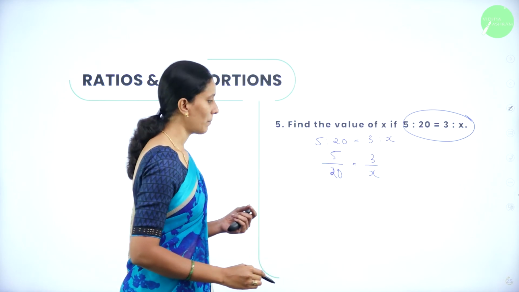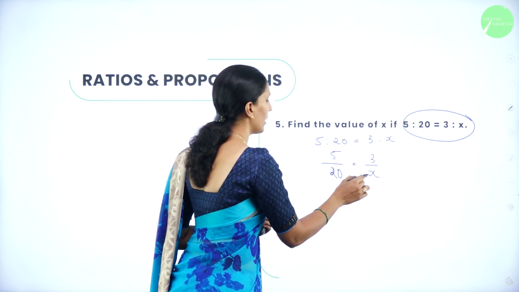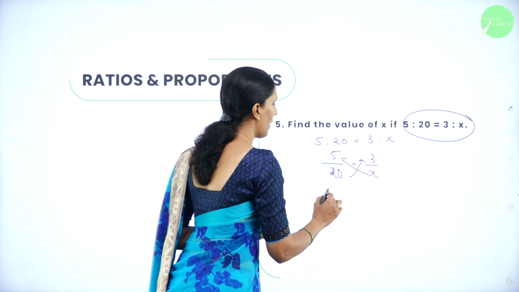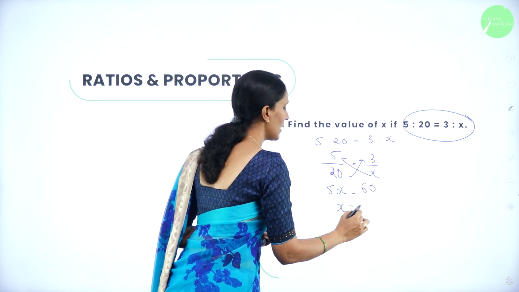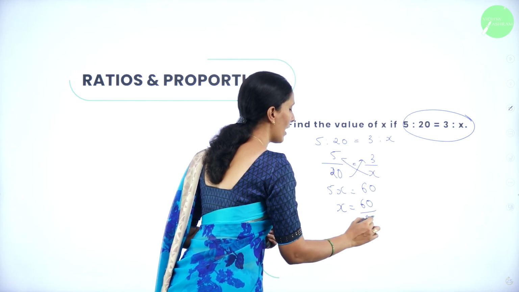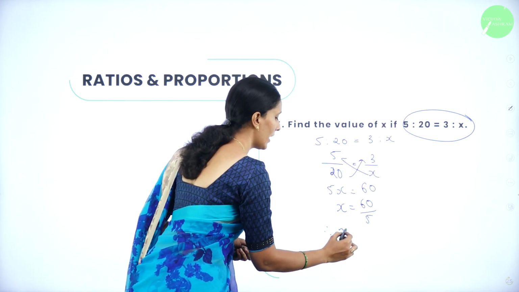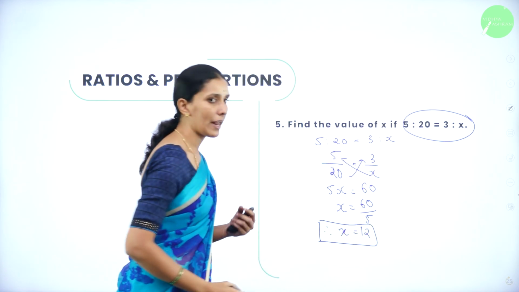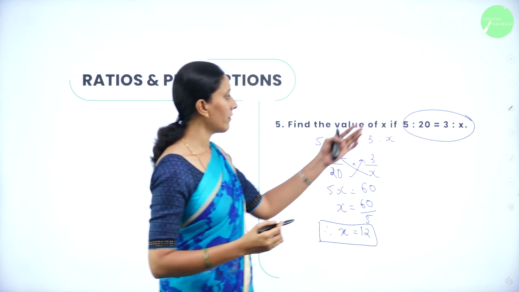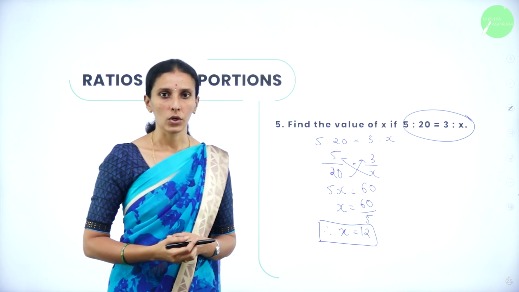So, cross multiply. You will get 5x is equal to 60. So, x is equal to 60/5. So, therefore, we get x is equal to 12. So, this is how we find an unknown value when two given ratios are equal.